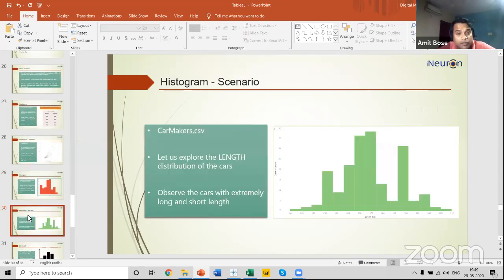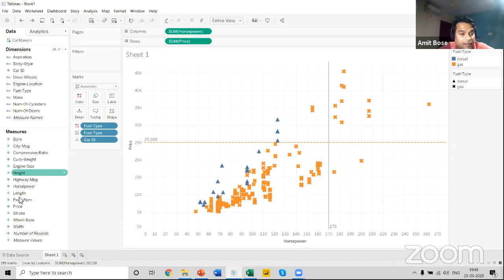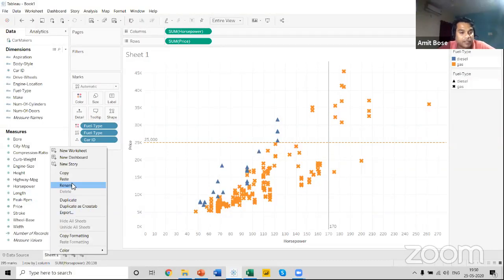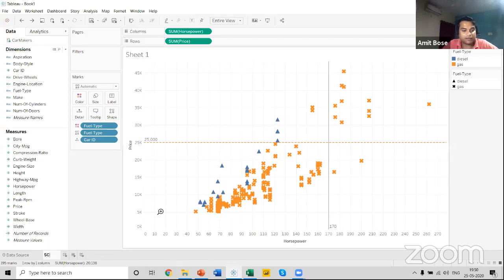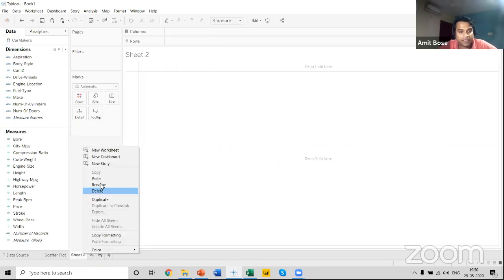The scenario that I'm going to discuss will use the same data set, and we will find the length distribution of the cars in this particular data set. There is a section over here called length. So let me use this concept of length, how the different lengths of the cars are distributed. Let me first rename this particular page as Scatterplot. The next page, let's take a new page and rename it as Histogram.